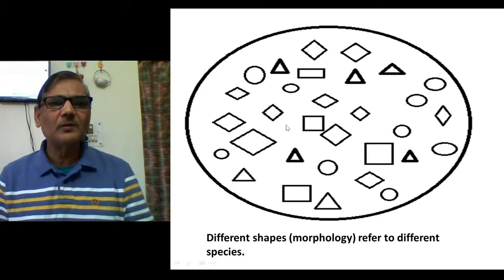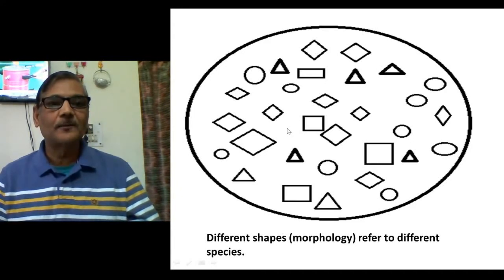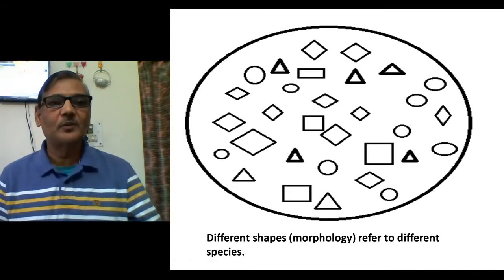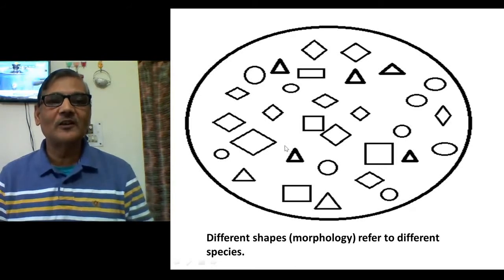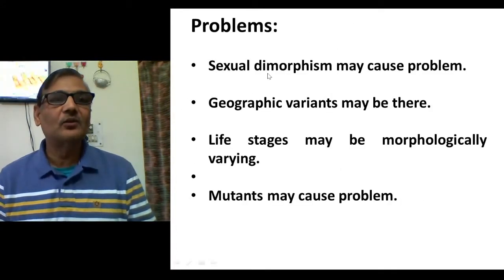So several drawbacks were there, because presently you may find that members of a particular species which form a population may comprise large and small individuals, every kind, individuals varying in their sizes, but they all belong to a single species. But according to the morphological concept, the members which are tall, which are large in size, form one species, whereas individuals with smaller size form a different species. So as I told, a number of problems are there, and let us take those problems.